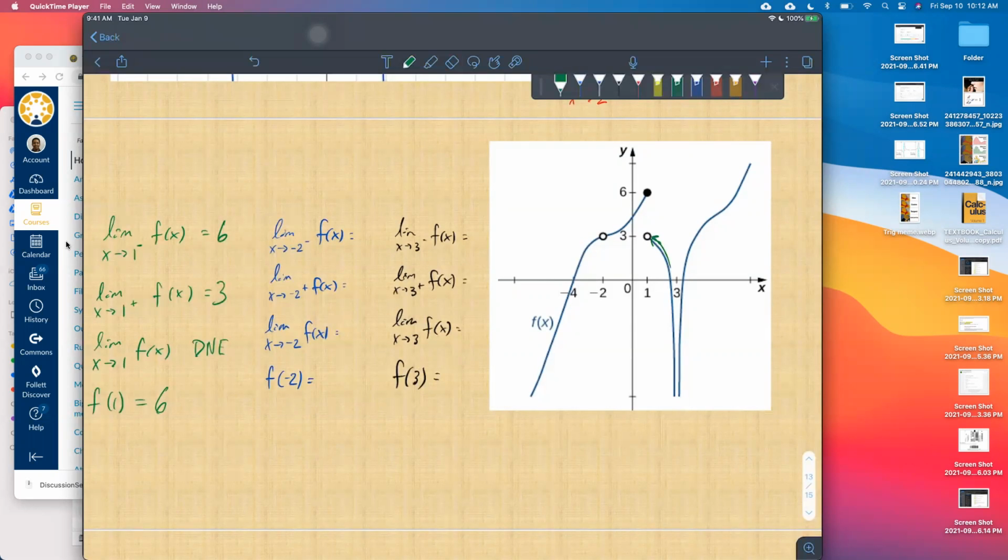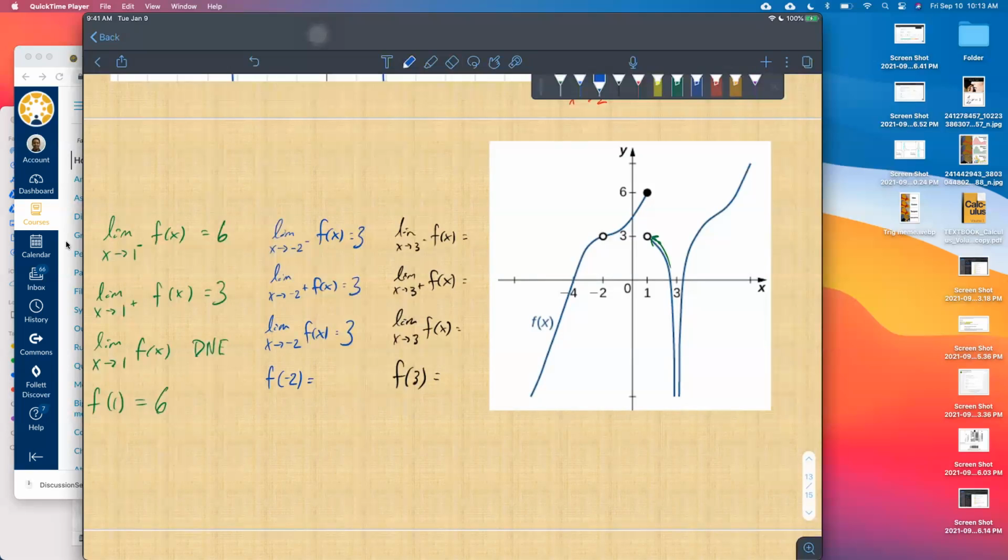All right, next one. Any volunteers? The limit as x approaches -2 from the left-hand side is 3. Very good. All right, what about the right-handed limit? Yep, it is 3 as well. So in this case, when the two single-sided limits are equal, the double-sided limit must exist and must be equal to 3 as well.